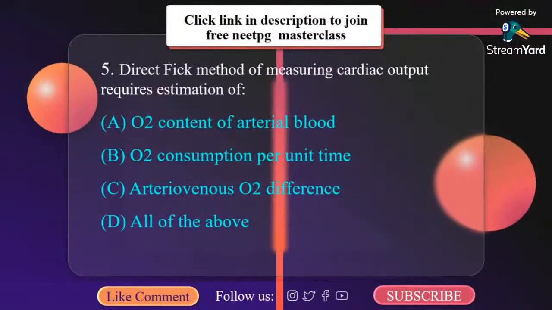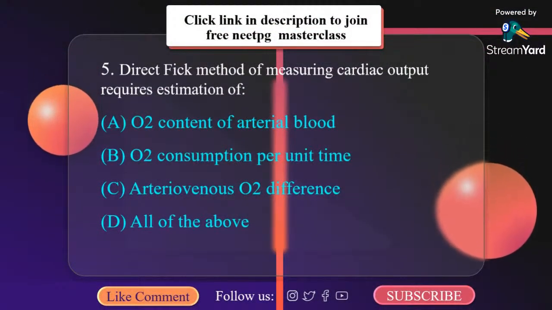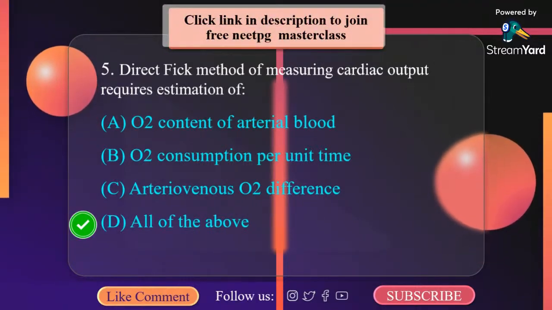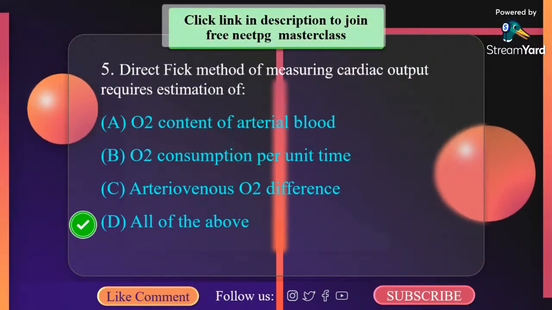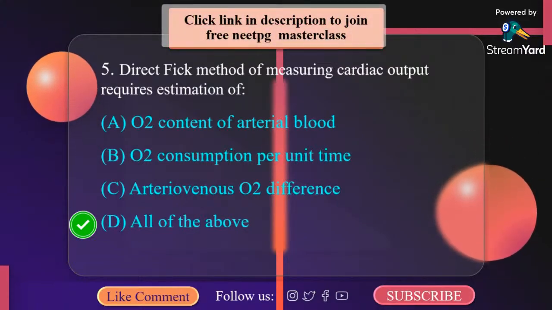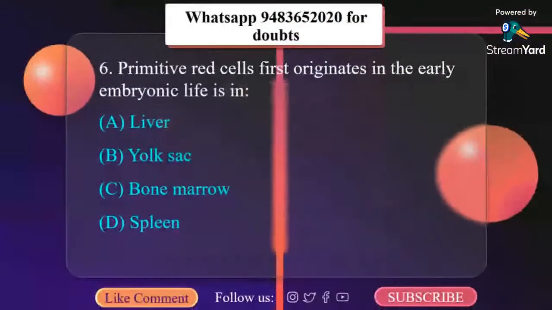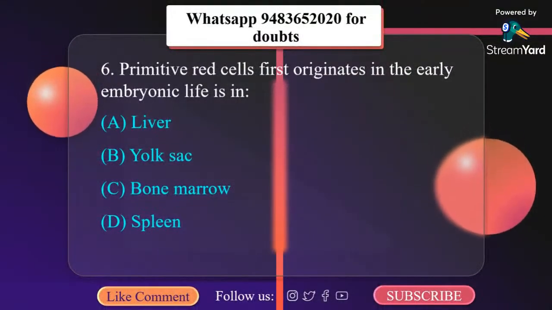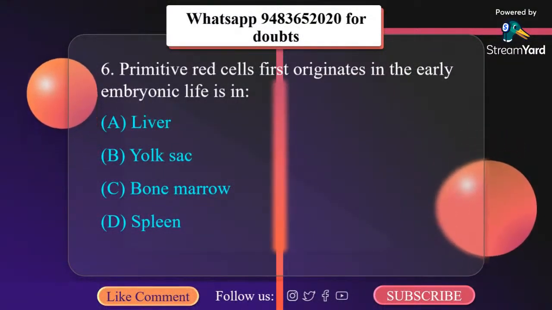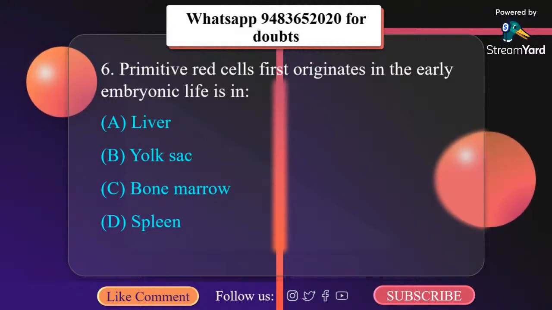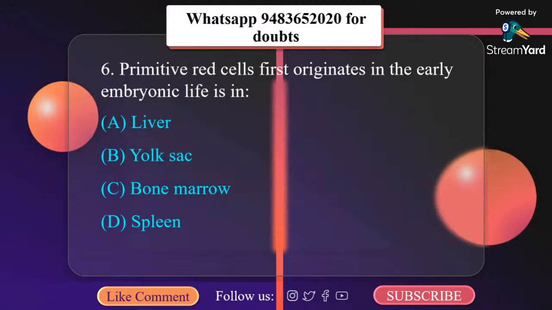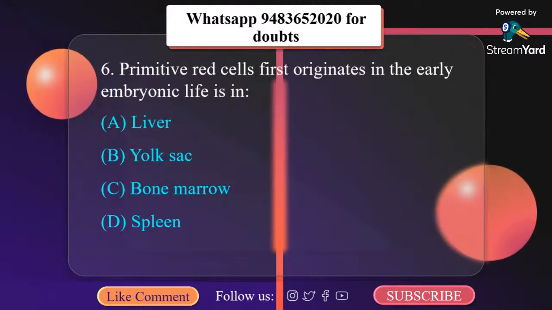Direct Fick method for measuring cardiac output requires the estimation of: A. oxygen content of arterial blood, B. oxygen consumption per unit time, C. arteriovenous oxygen difference, D. all of them. Primitive red cells first originate in early embryonic life in the A. liver, B. yolk sac, C. bone marrow, D. spleen.